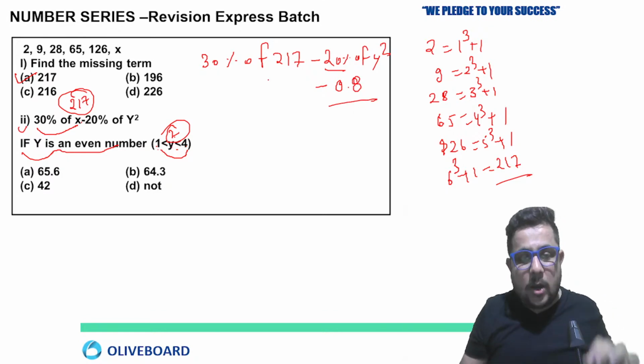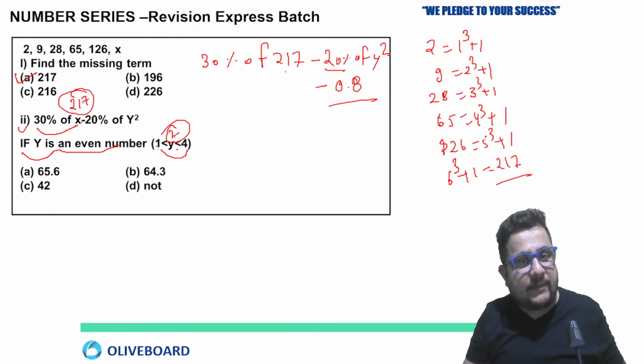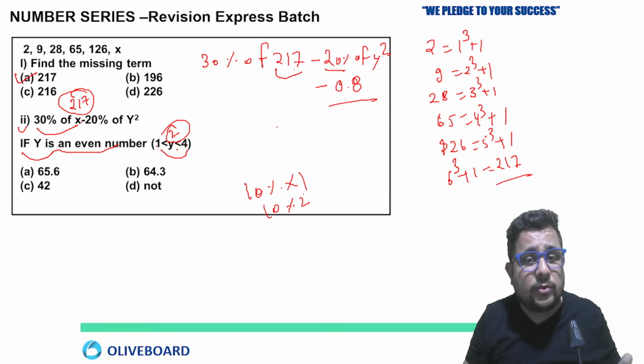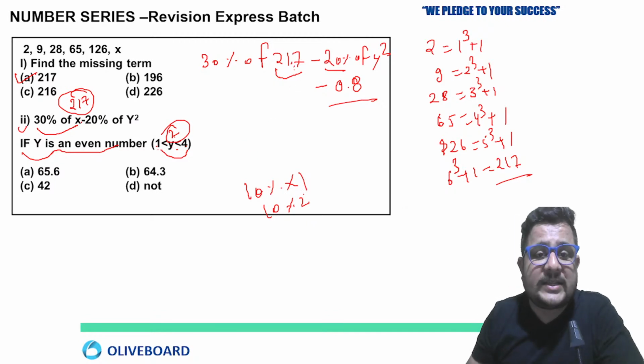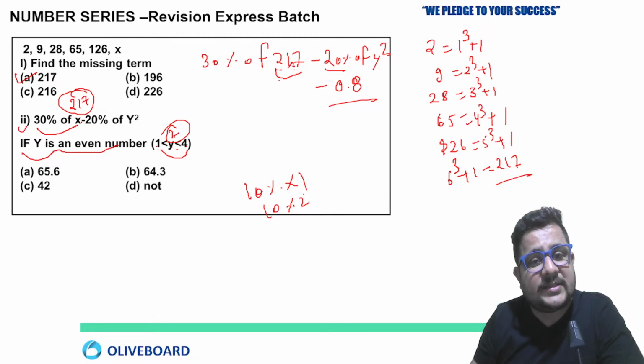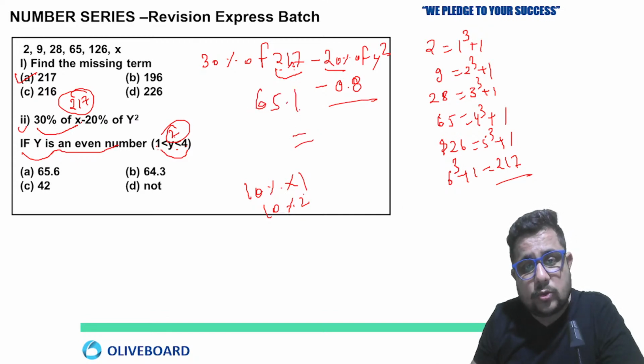Now 30% of 217. So 10% of 217 is 21.7. Multiply by 3. Whenever you have to calculate multiples of 10%, multiply by 1 for 10%, by 2 for 20%, and so on. So 21.7 multiplied by 3 will give you 30% of 217, which is 65.1. Subtracting 0.8 gives 64.3, option B.